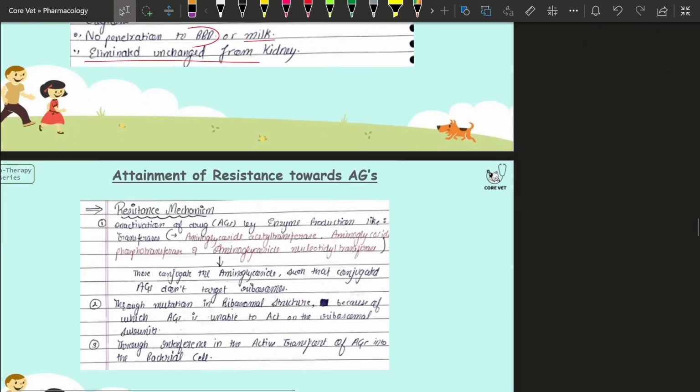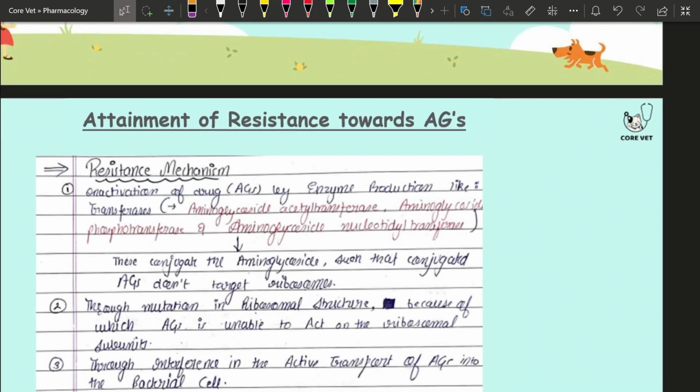So there is an attainment of resistance by the bacteria. The bacteria won't just sit there thinking, oh, aminoglycoside come and damage me. No, with time the bacteria develop resistance towards the aminoglycoside. That is the tendency of bacteria. So how is the resistance made against the aminoglycoside? The very first mechanism is the inactivation of the aminoglycoside by internal bacterial enzymes.